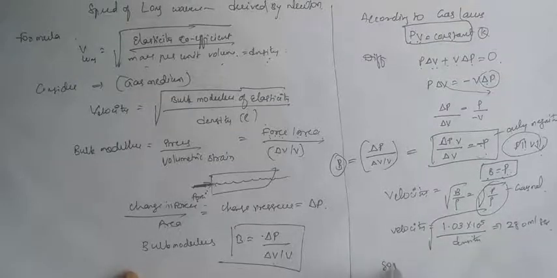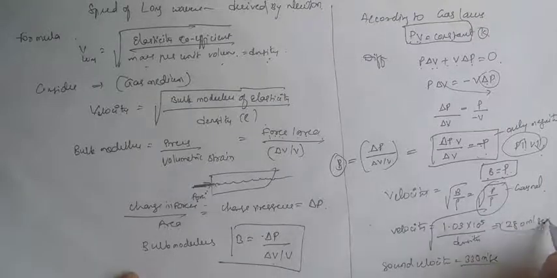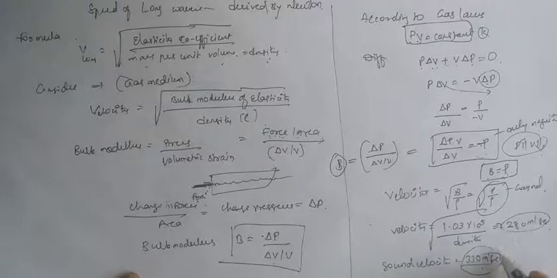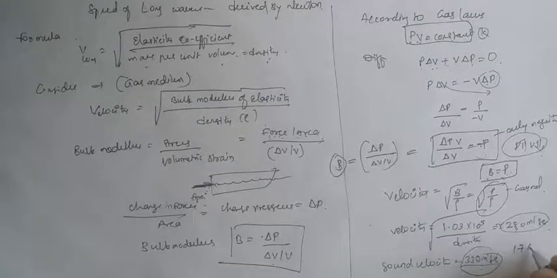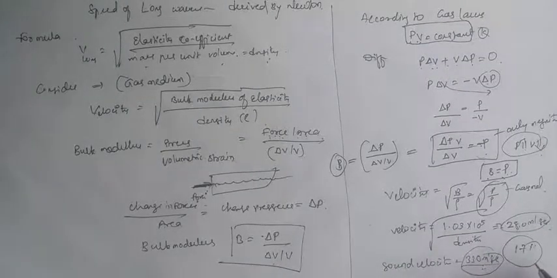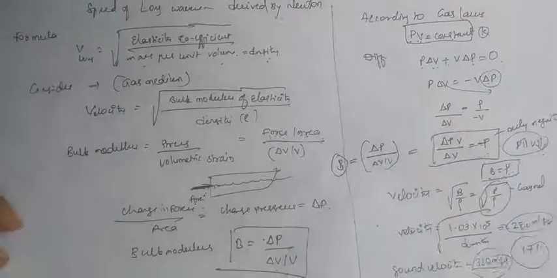But we know that the sound wave velocity is how much? Sound wave velocity is 330 meter per second. Okay, so here 280 is very near to 330, but there is some error in between 280 and 330. There is a 17% error, that is, the error percentage is maximum.